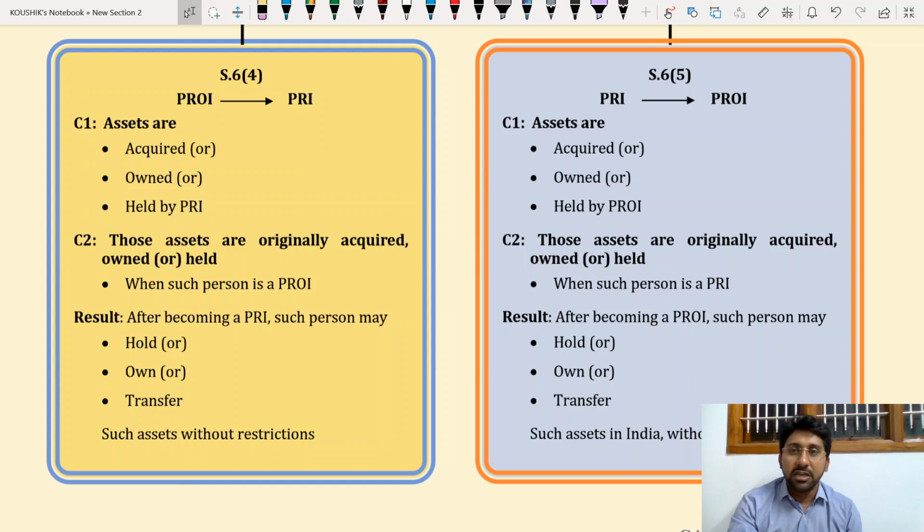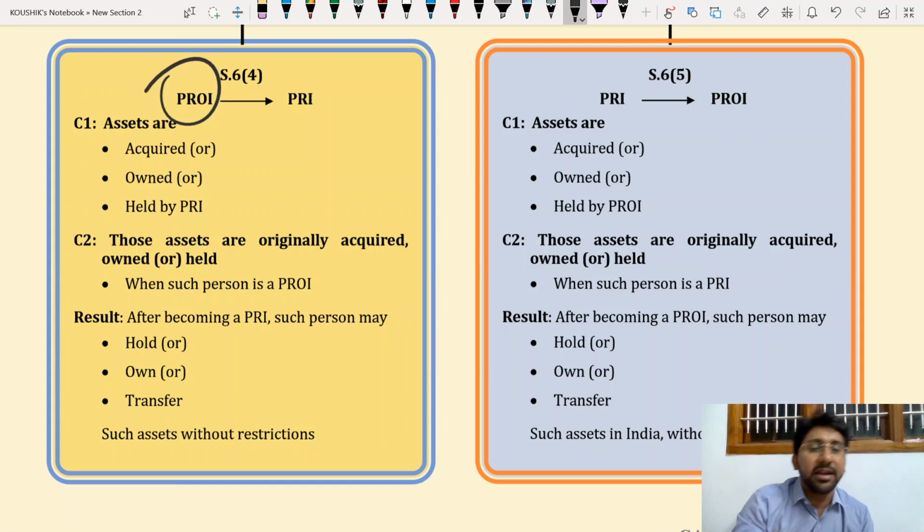Those assets which are acquired by a PROI outside India when he was a PRI can be held, can be owned, can be transferred after becoming a PRI without any kind of permission. I repeat once again for your kind understanding, listen. Now I will tell the reverse case.